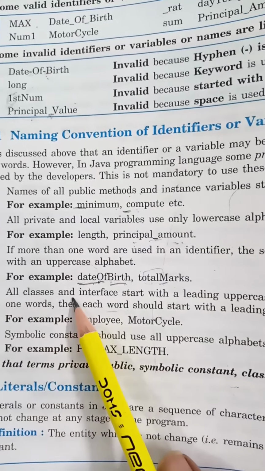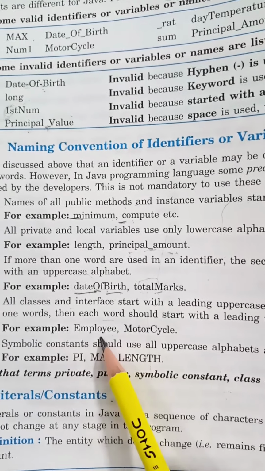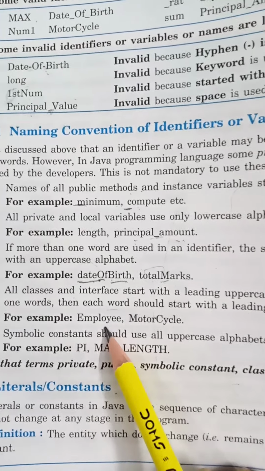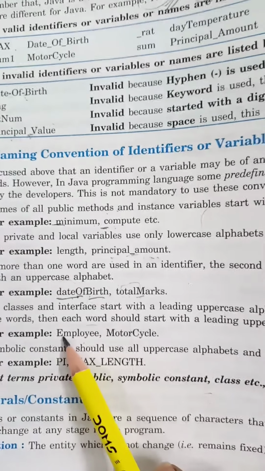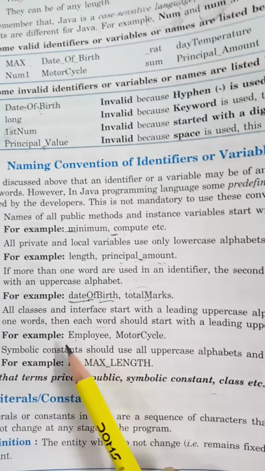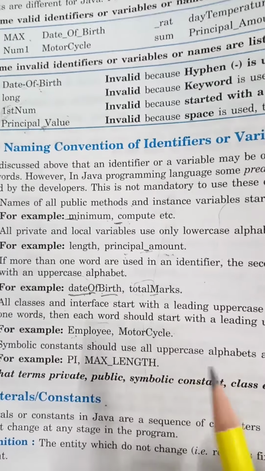Now come to classes. If there is a single word, then also the initial will be capital. The first letter will be in uppercase. If more than one word, then the initial of all the words will be capital.